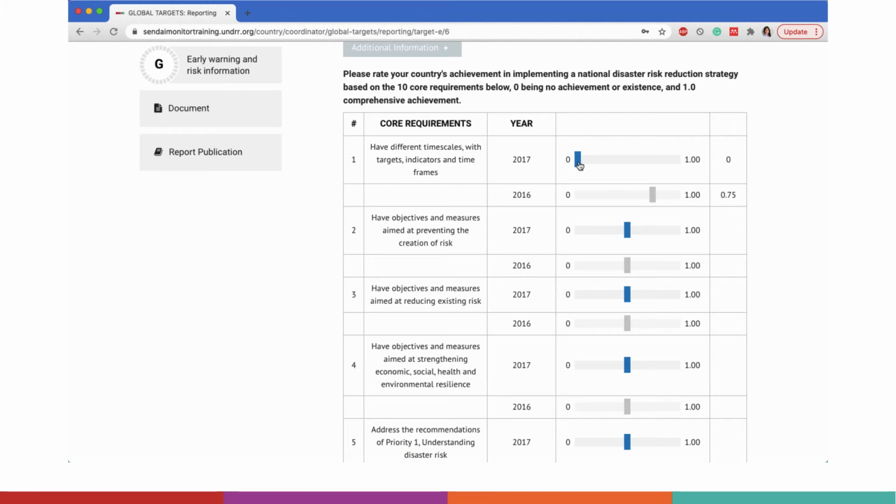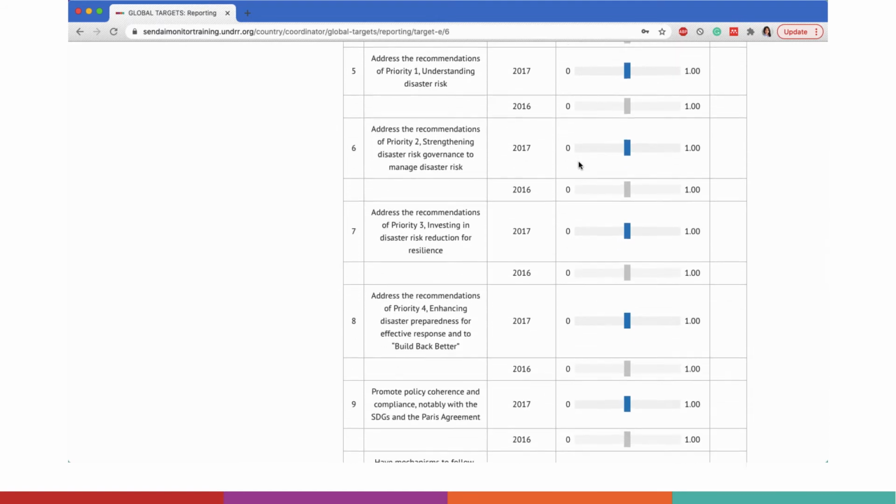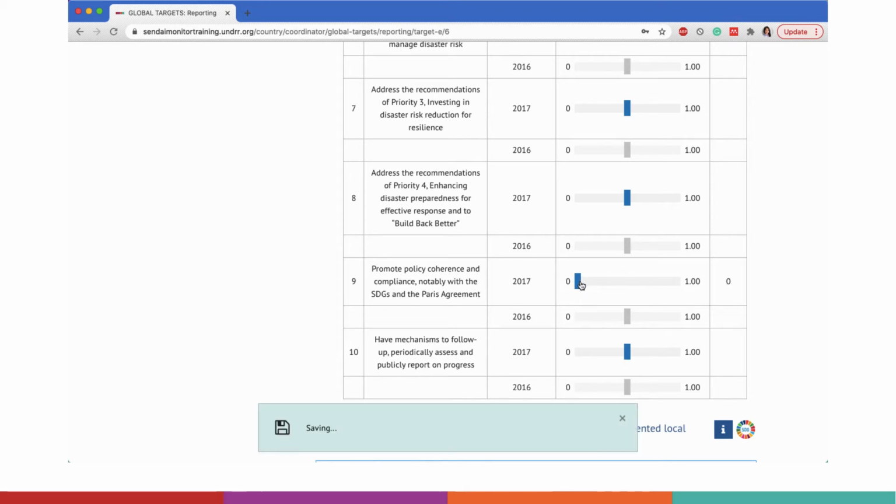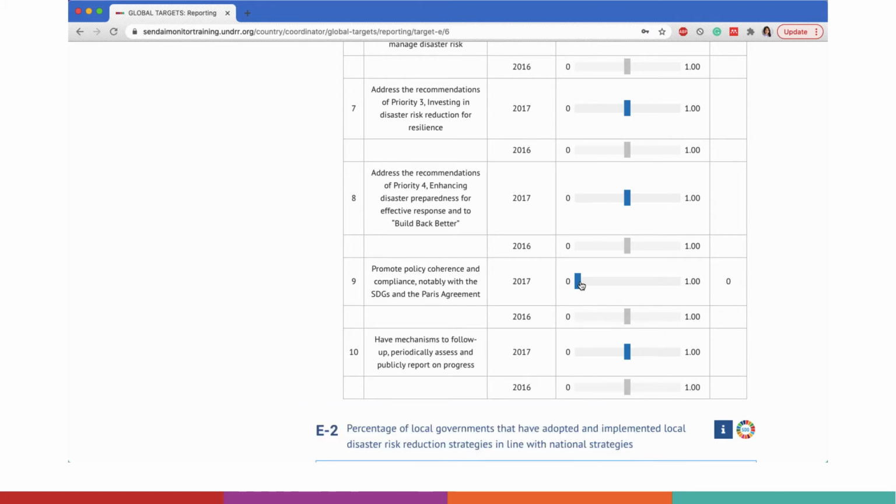For example, Requirement 9 asks if your national strategy promotes policy coherence and compliance, notably with the SDGs and the Paris Agreement. However, if your strategy was written before 2015, when the SDGs and Paris Agreement were not agreed to, then your score will probably be 0 for this requirement. You are discouraged from giving yourself a full score of 1 unless you believe your strategy does fully implement that